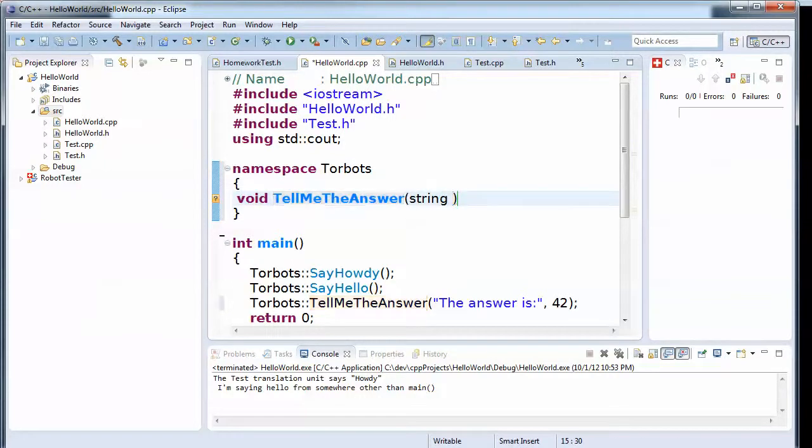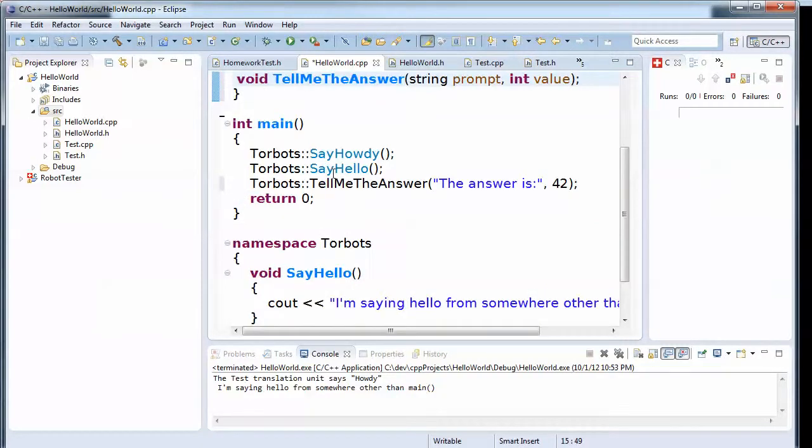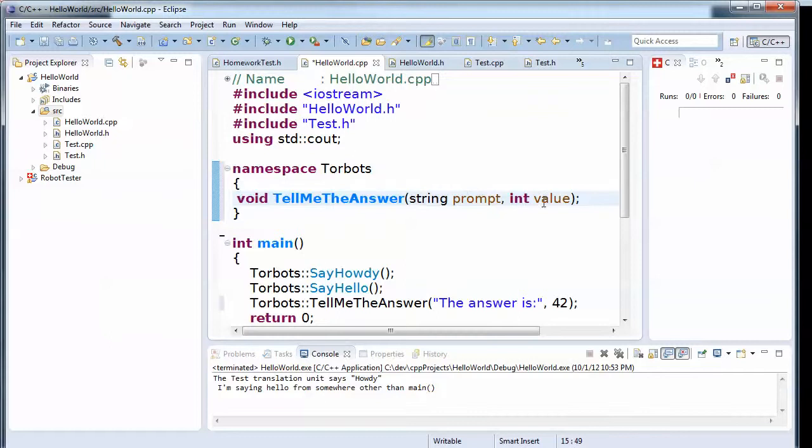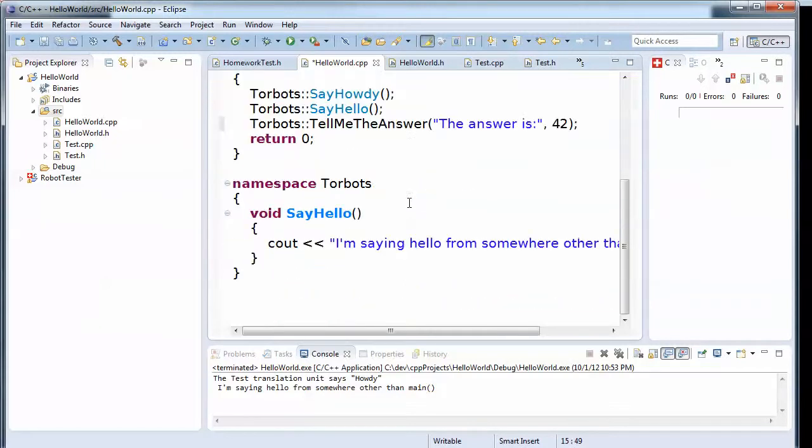And this next part's optional, but it's a good idea. We'll just call that the prompt, and then it's gonna take an int, and let's just call it value. Okay. And now when you declare these, the names don't have to match, but generally it's a good idea to make them match.